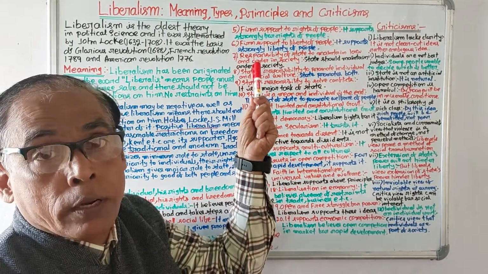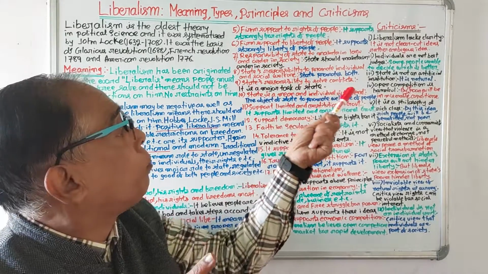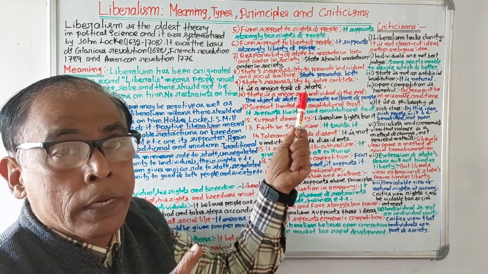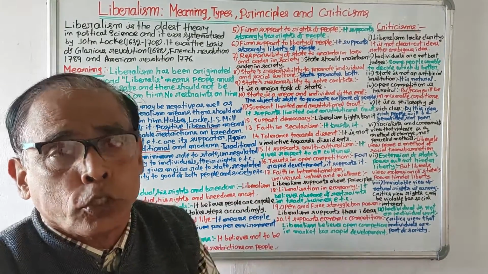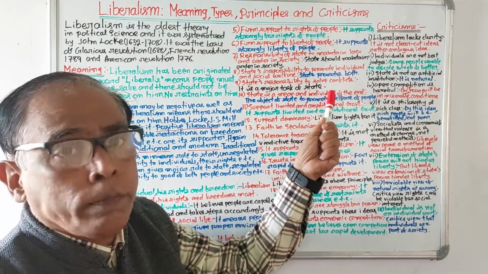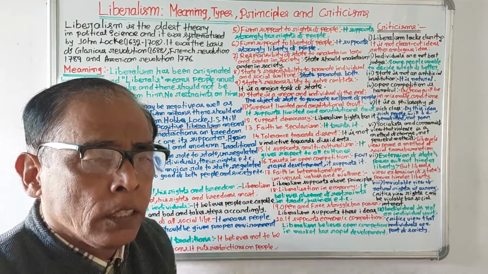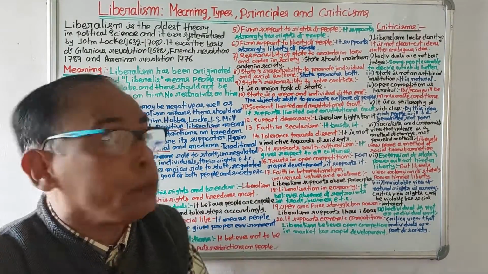This is the seventh principle. Number 8, state responsibility to promote individual and social welfare. It is the responsibility of the state to promote individual welfare as well as social welfare. Number 9, state responsibility to solve disputes. If there are any disputes in society, it is the responsibility of the state to solve them.